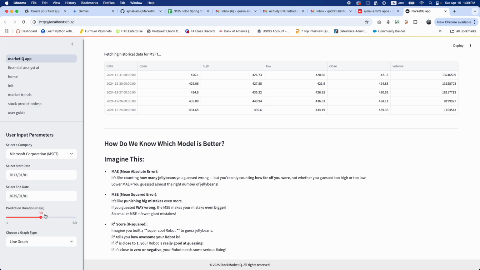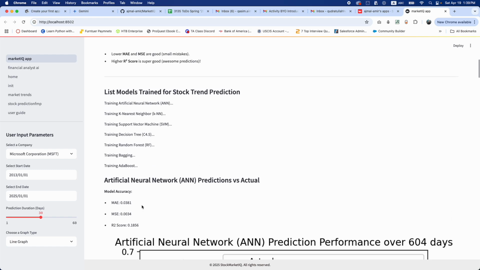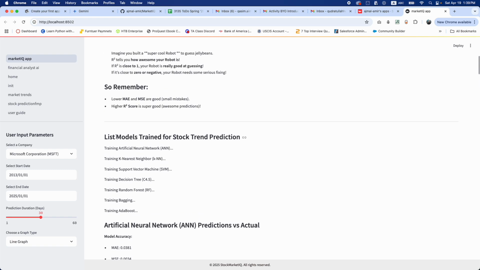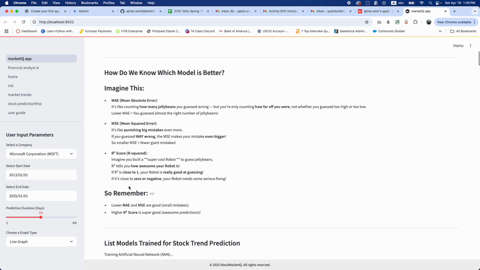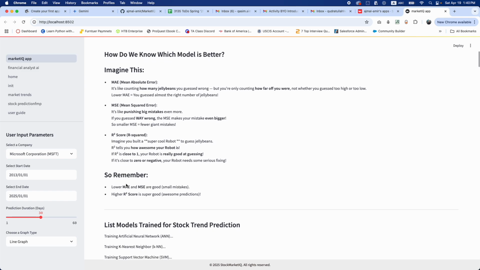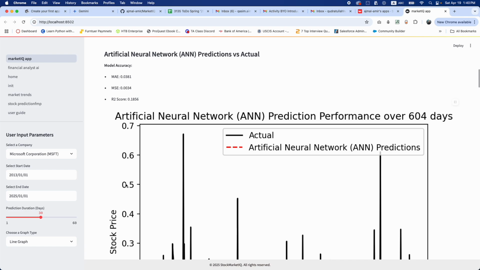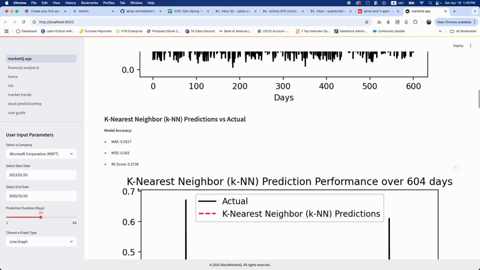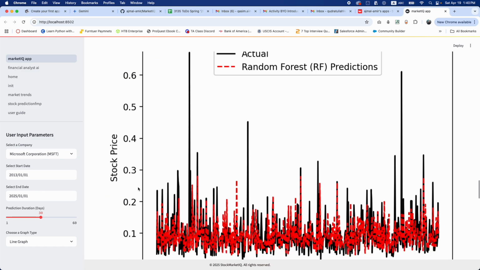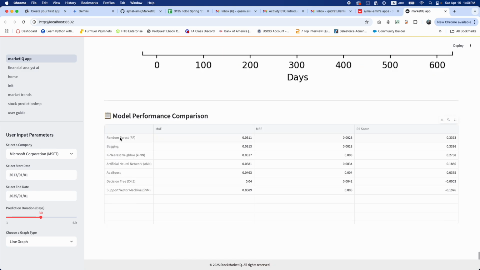and we can ask it to predict how many days, and we can switch between the graphs. Once we did that, it's going to run and give us the list of trend predictions, and also an explanation of how to use it and which model is better. Then it gives us the first one, artificial neural network predictions, as you can see, and also k-nearest neighbors, and all of them all the way down here. Then we have a comparison table that compares which model is doing better.